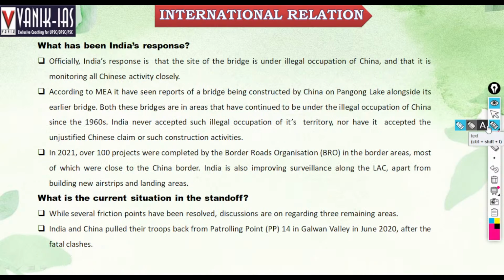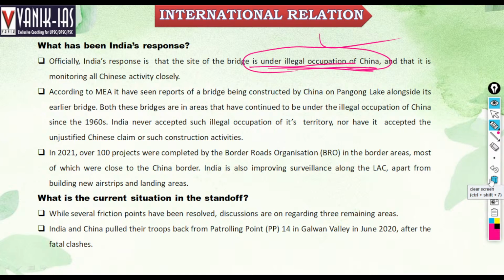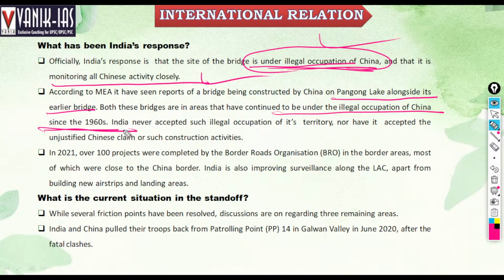What has been India's response? India's official response is that the site is under illegal occupation of China. According to the Ministry of External Affairs, it is monitoring all Chinese activities closely. According to the MEA, there are reports that a base is being constructed by China in Pangong Lake alongside its earlier bridge. Both these bridges are in areas that have been under illegal occupation of China since the 1960s, right?